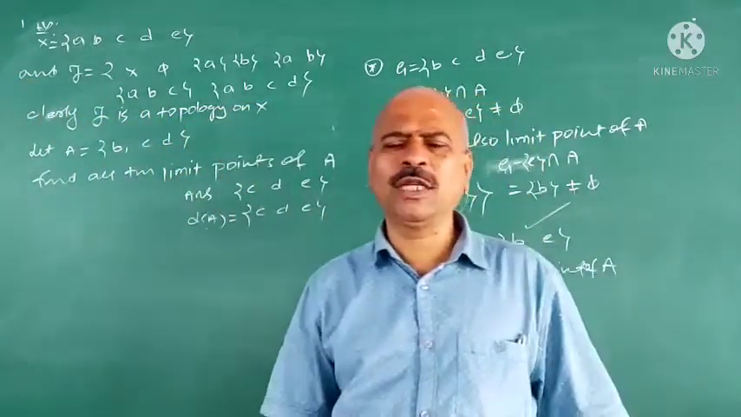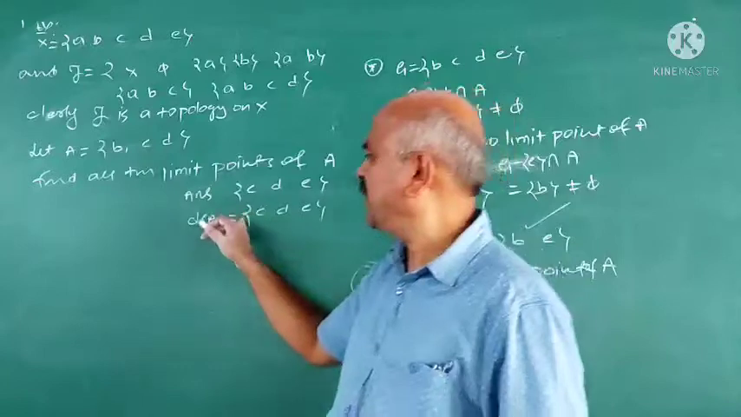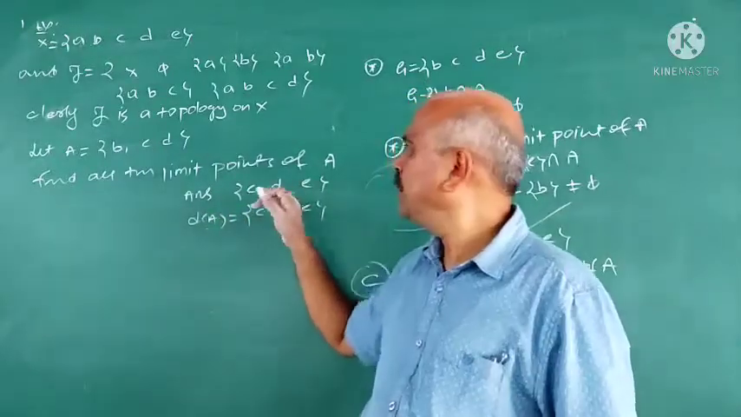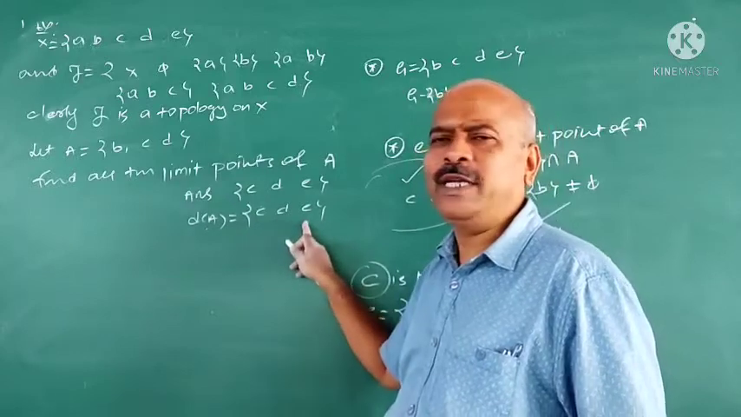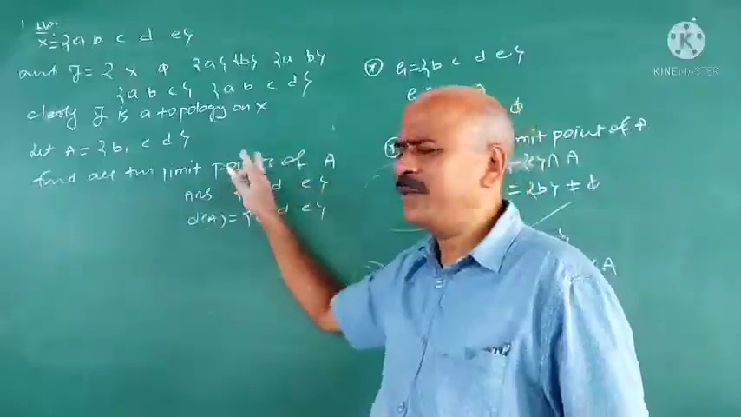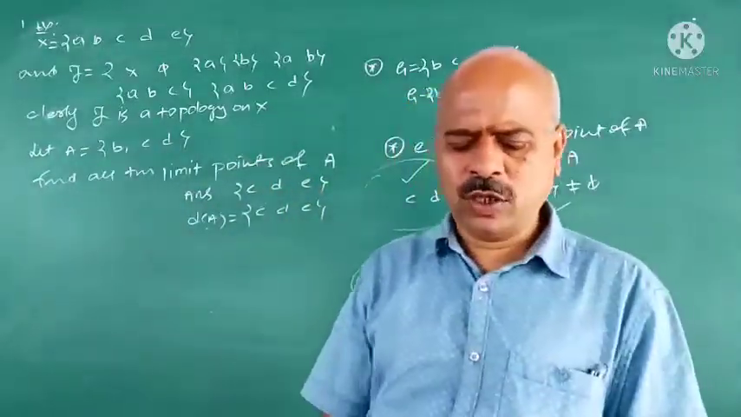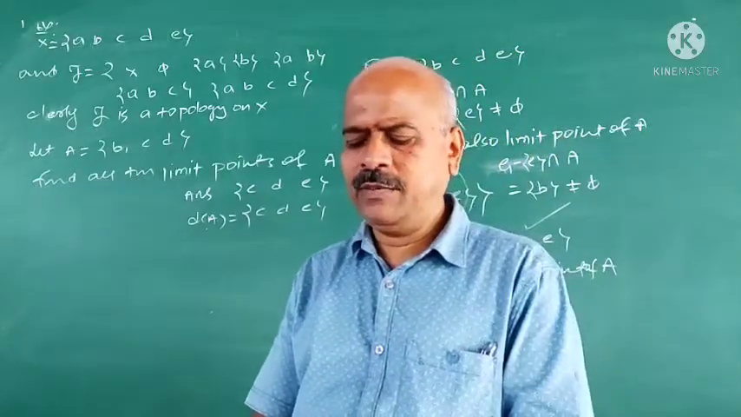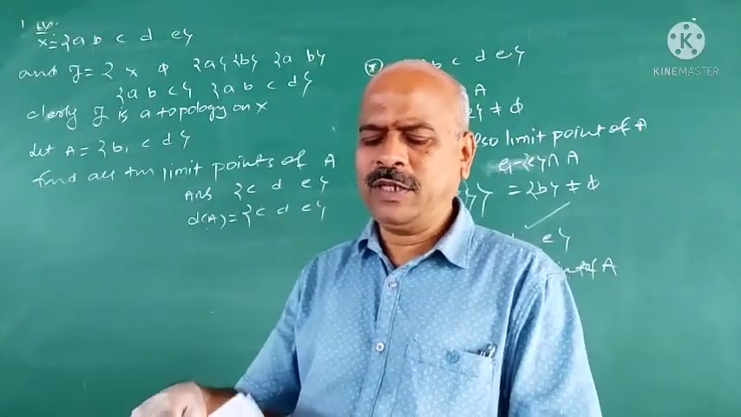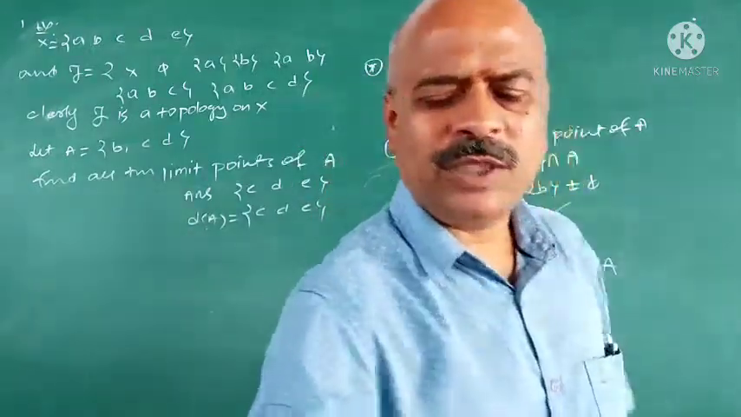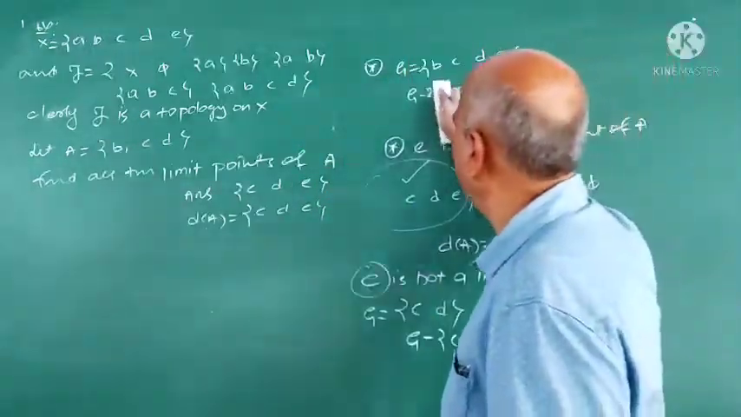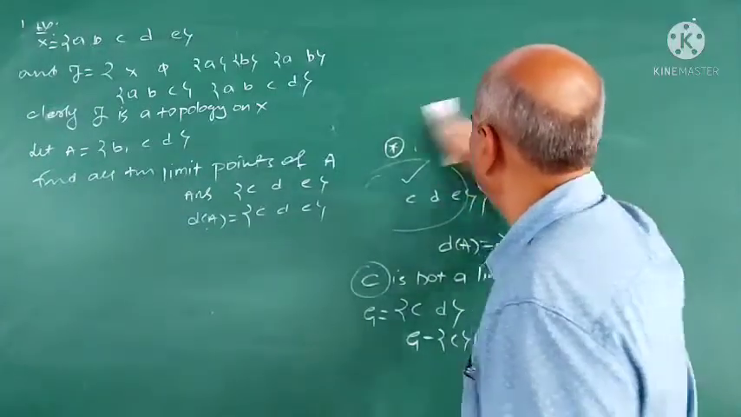What you observe from this here? A limit point of a set may not belong to the set. See, A is B, C, D, but the limit points are C, D, E. Therefore, a limit point of a set may not belong to the set. That is an important thing. I think the definition is clear for all of you. What is the limit point of a set? And the set of all the limit points is called the derived set.